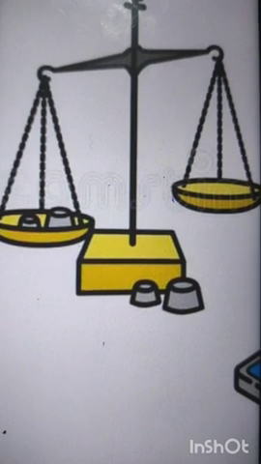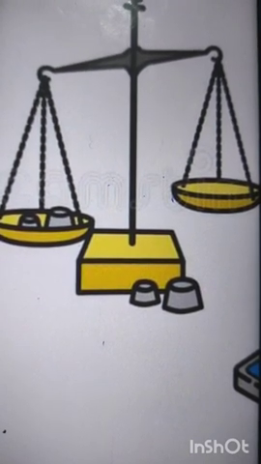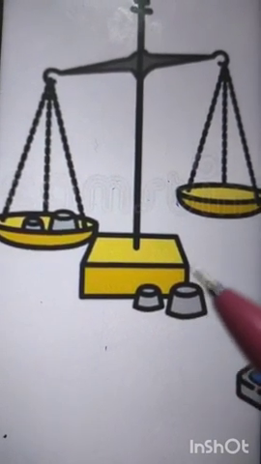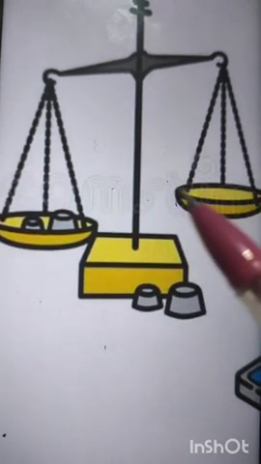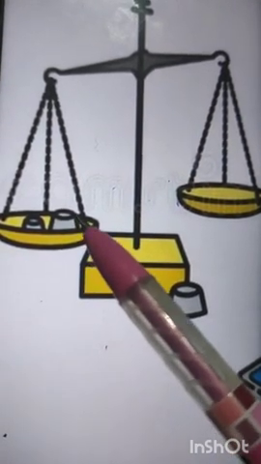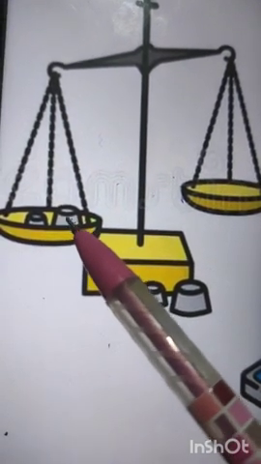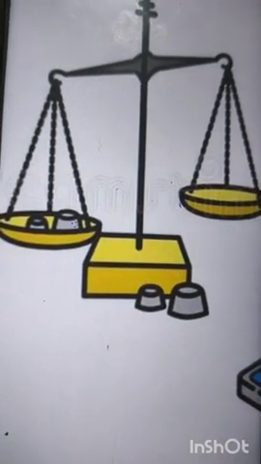Now understand what a beam balance is. The object which is to be measured should be kept in the right-hand side pan, and standard masses should be kept on the left side pan. This is the beam balance, and these are the standard masses, which can be kilogram or gram.